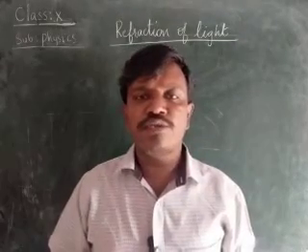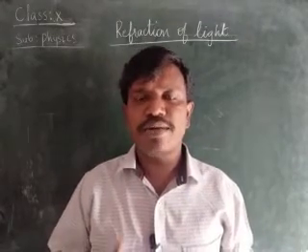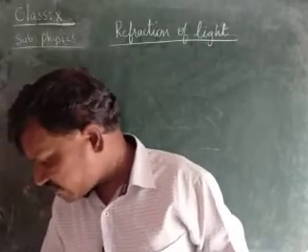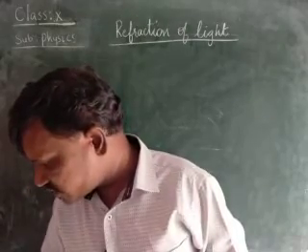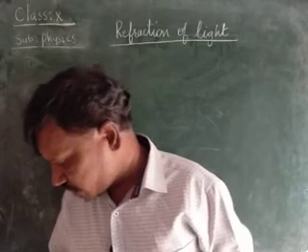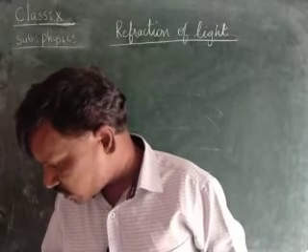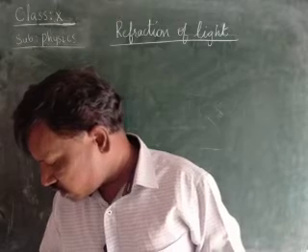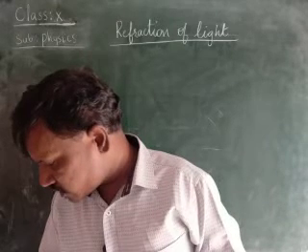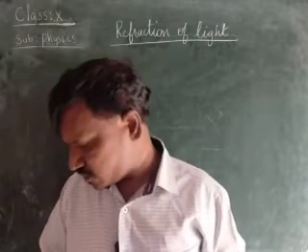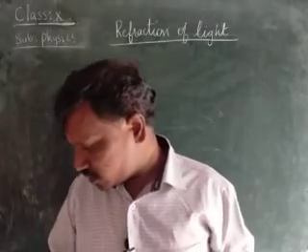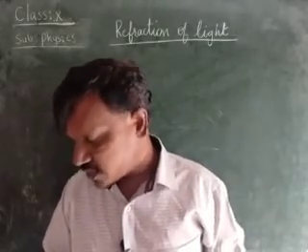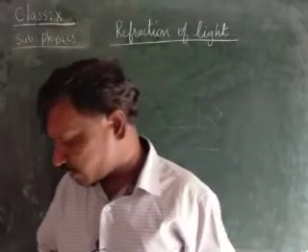We were discussing the question answers of this chapter, children. We completed seven questions, that is third, fourth, fifth, sixth, seventh. Third is a problem, fourth is also a problem, and fifth is a lens maker's formula. The sixth one is an activity, and the seventh one is also an activity, children. These question answers, 3, 4, 5, 6, 7, are completed. Therefore, we will start the first question, children.